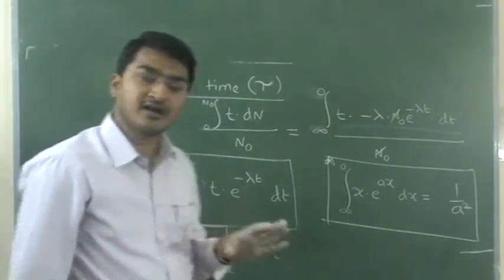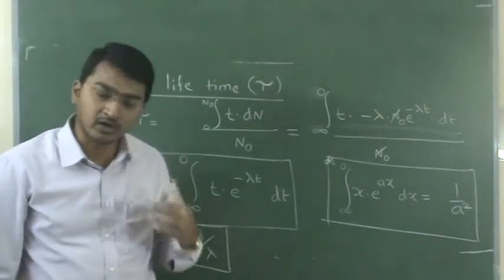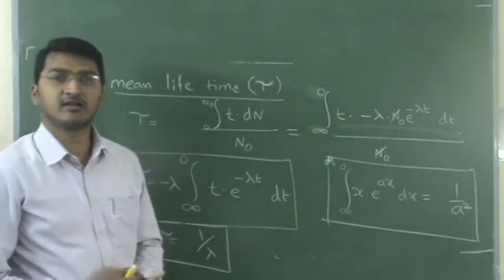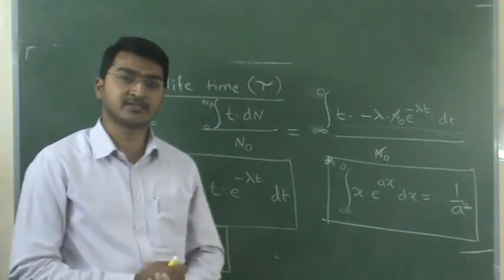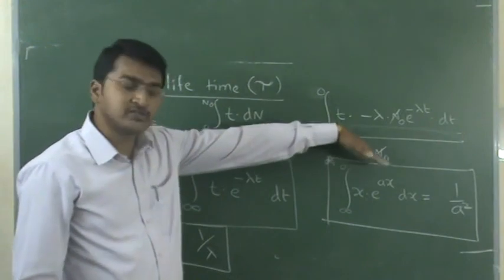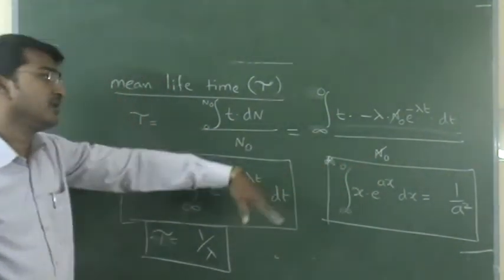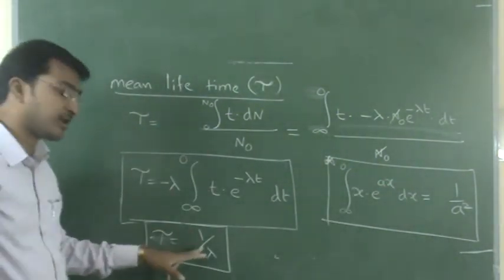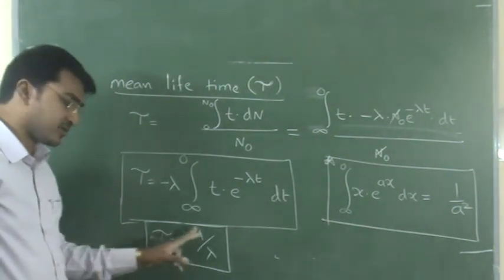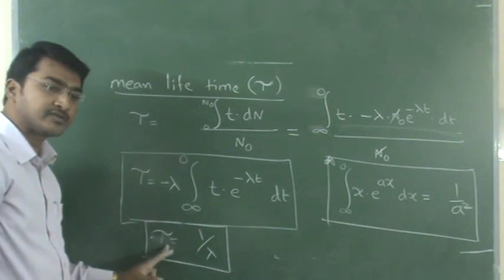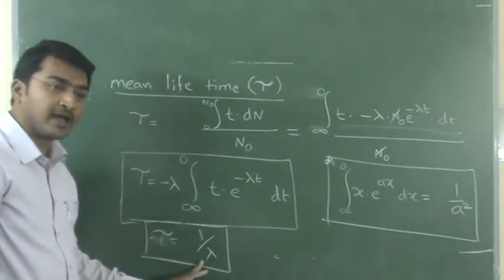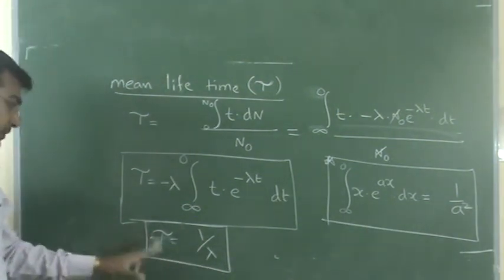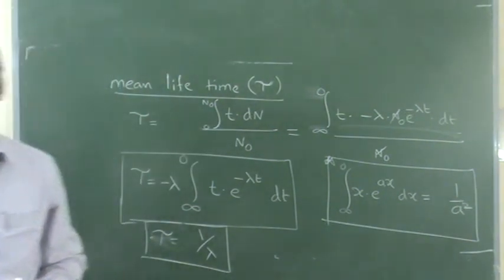This derivation is not required for examination, but if you want to know it, you probably will not understand it now, because the integration chapter, the calculus part, has not happened in mathematics. So you should know the compulsory basic formulas to understand this. Meanwhile, remember 1 by a square. By substituting that, you get tau equal to 1 by lambda. So the average lifetime of any radioactive substance, tau, is equal to the reciprocal of the decay constant, 1 by lambda. Clear? So this is about mean lifetime and average lifetime.